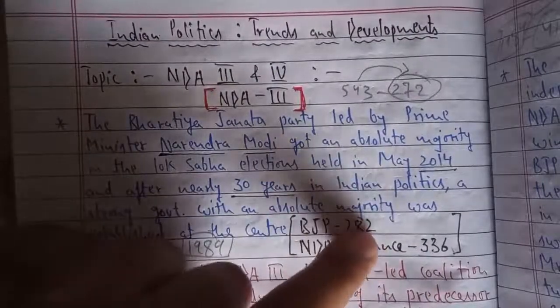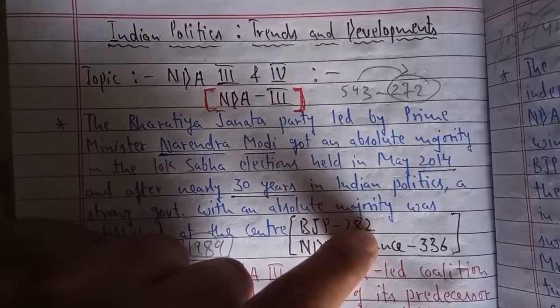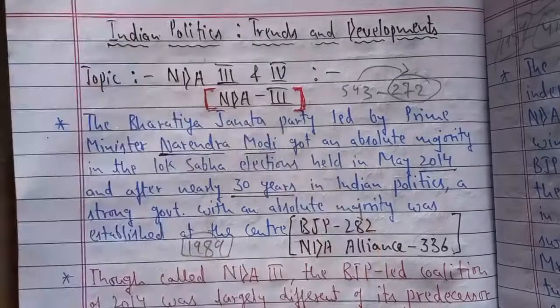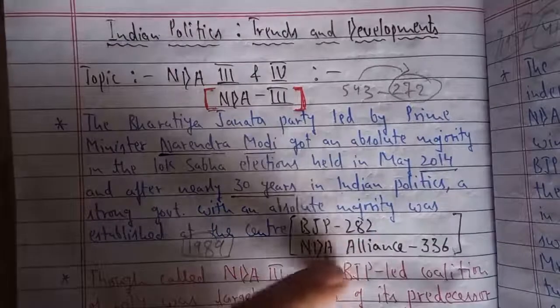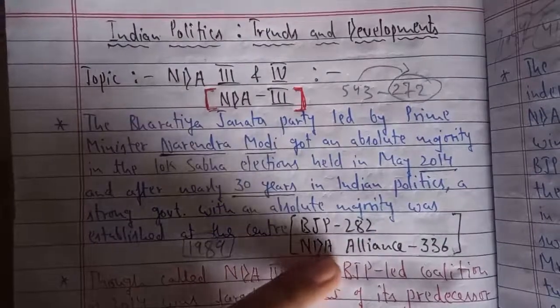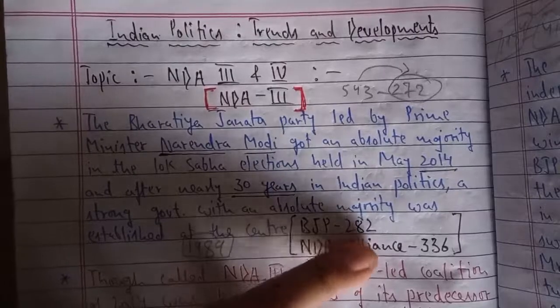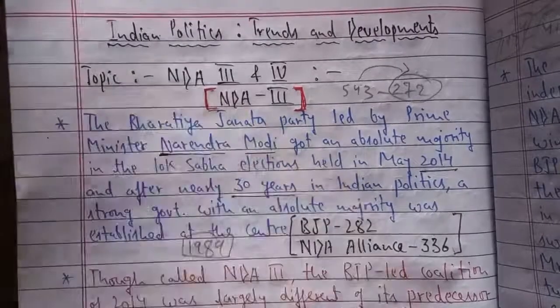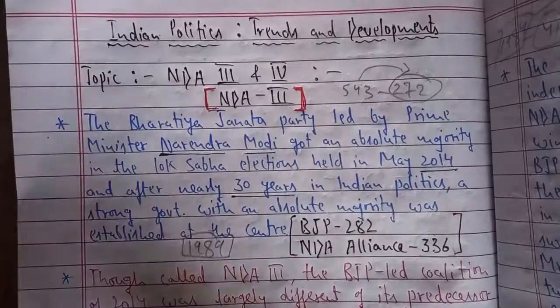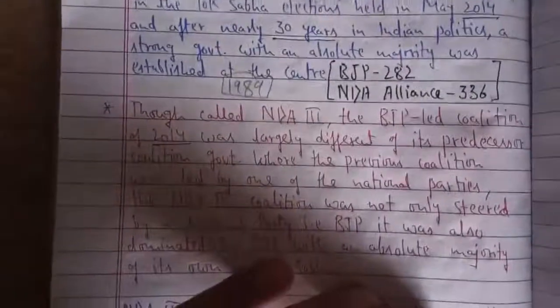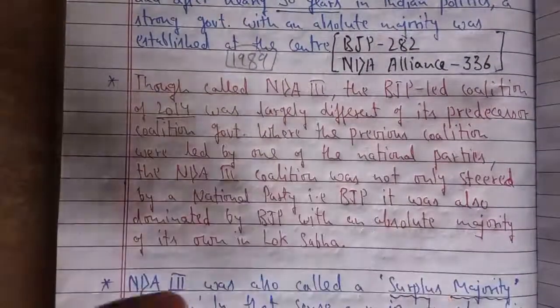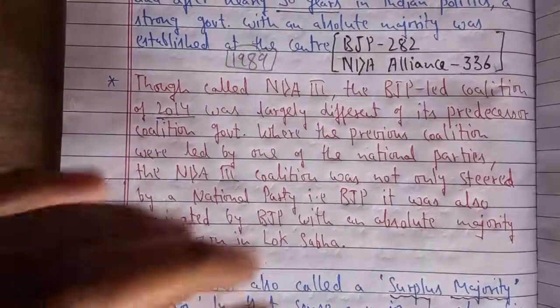272 seats are required for any party to form the government at the center. So even if BJP was not a part of this NDA alliance, BJP alone could have formed the government at the center, as they got 282 seats. Okay, so this was the result of 2014, NDA 3.